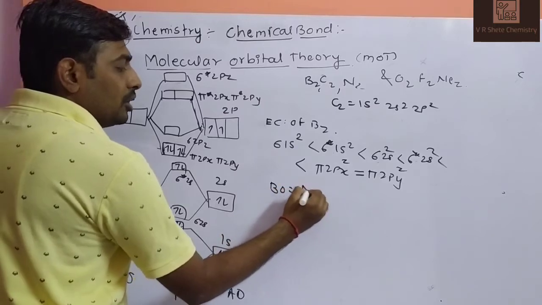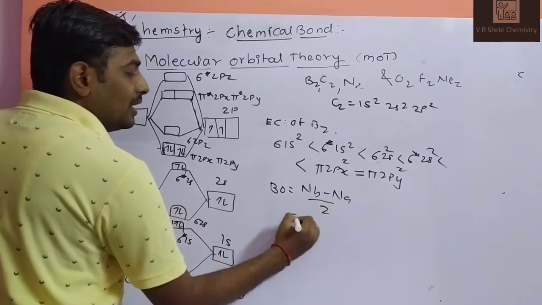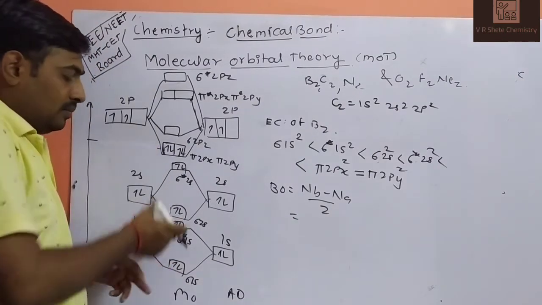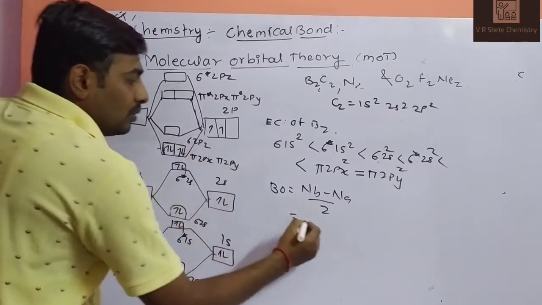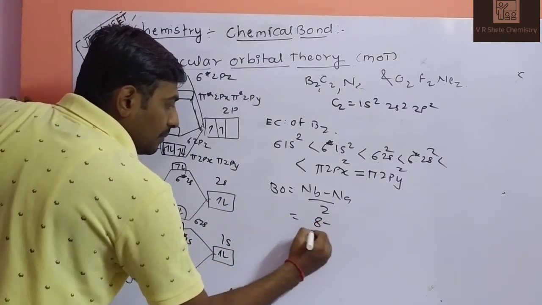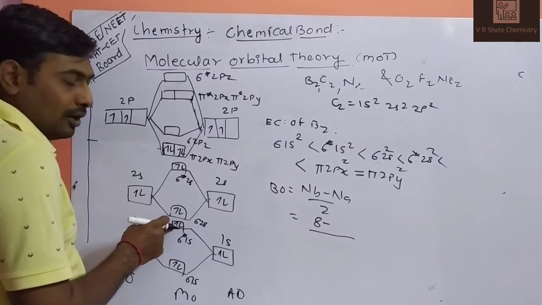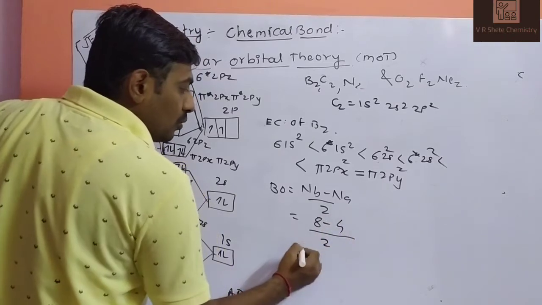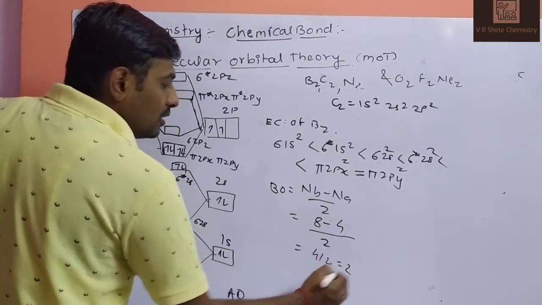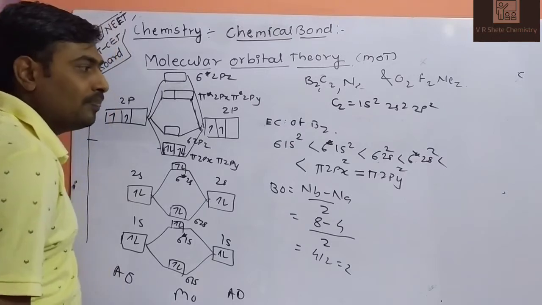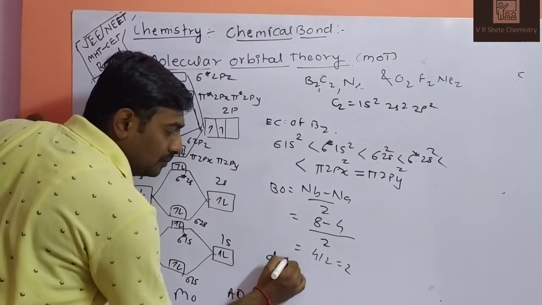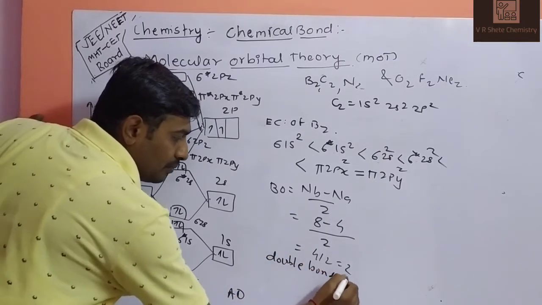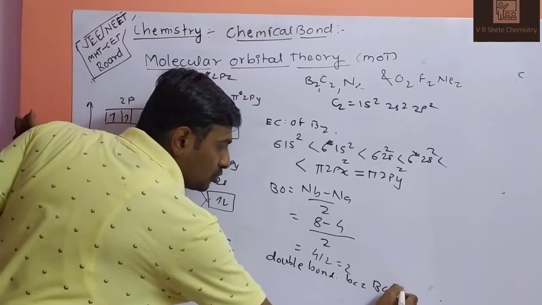Bond order is bonding electrons minus anti-bonding electrons, divided by 2. This is your bonding electrons: 2 plus 2 plus 4, that means 8, minus the anti-bonding electrons, that is, the antibonding molecular orbital electrons. This 2 and this 2 only. So 8 minus 4, divided by 2, that is 4 by 2, equals 2. The C2 molecule's bond order is 2. It means the C2 molecule has a double bond, because the bond order is equal to 2.